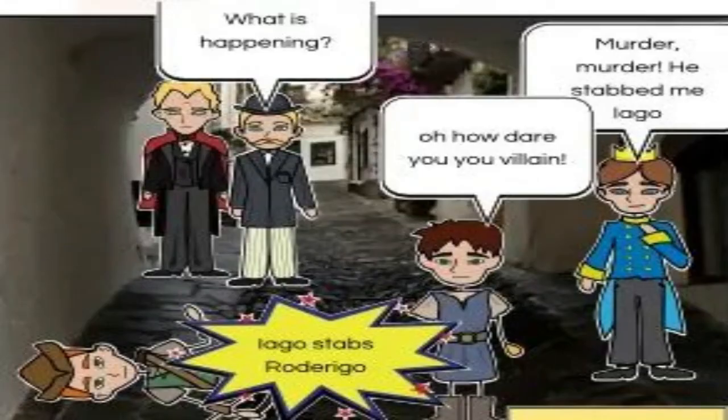Lodovico and Graziano enter, looking for the source of all the commotion, but they cannot see anything in the dark. Iago enters with a light, pretending he has just arrived for the first time. He identifies Roderigo as the attacker who injured Cassio. So, feigning concern and to keep his reputation in place as an honest man, he stabs and kills Roderigo.